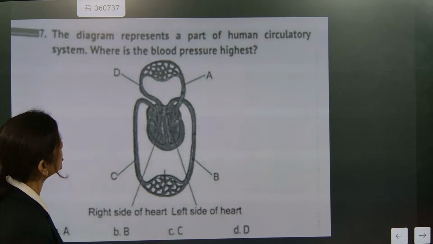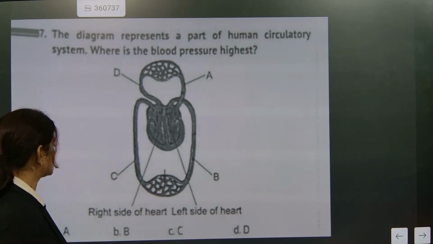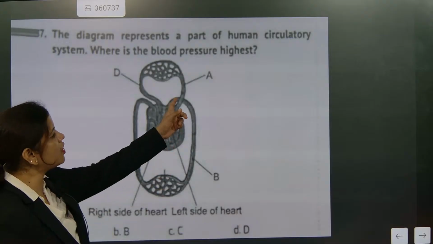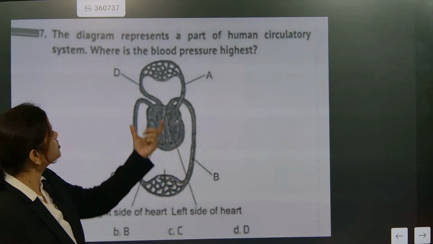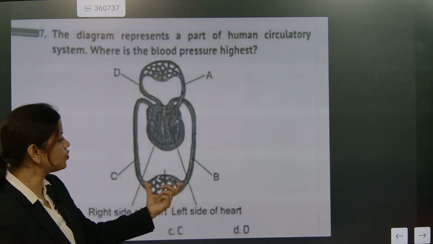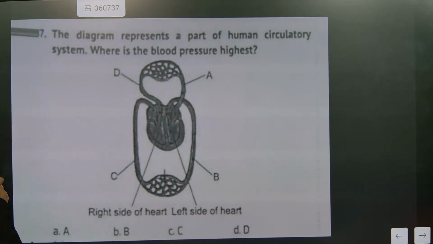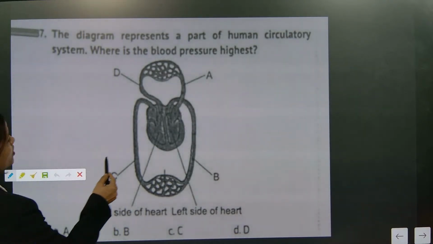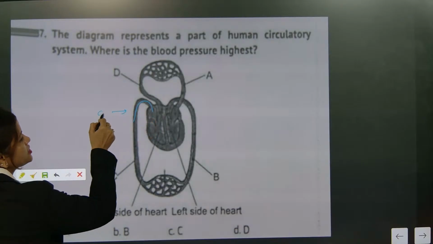Where is blood pressure highest? The one coming from body is 2.